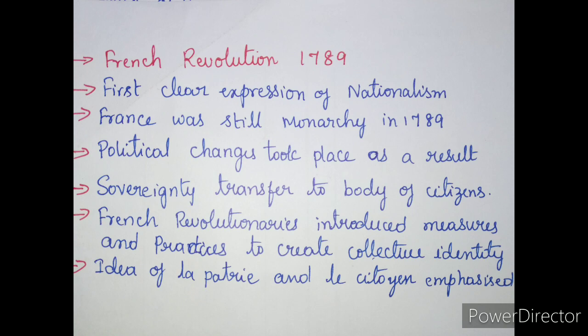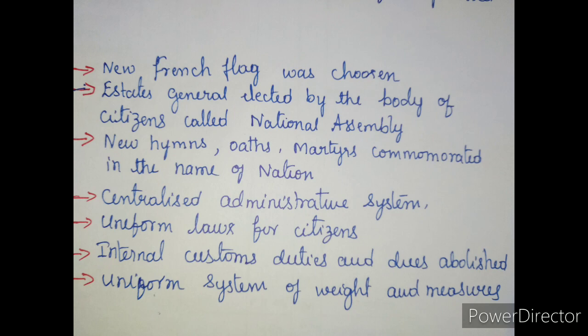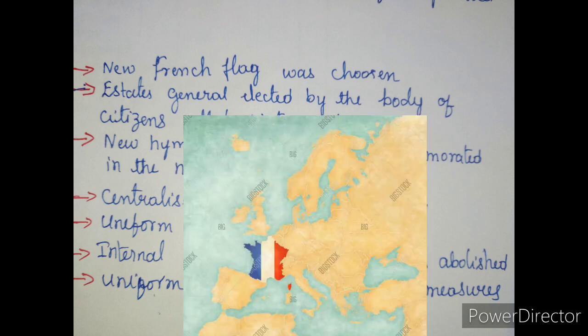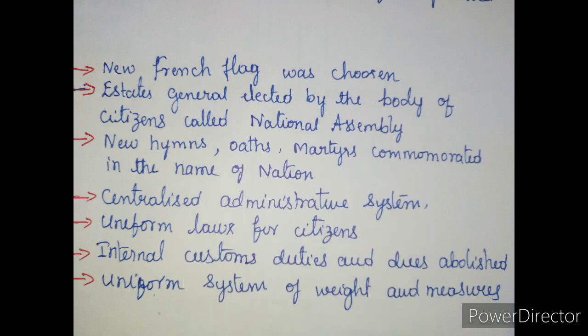After France became a democracy, the revolutionaries introduced a new tricolor flag, which replaced the former royal standard. That is what was there before, and that flag was changed into another tricolor flag.